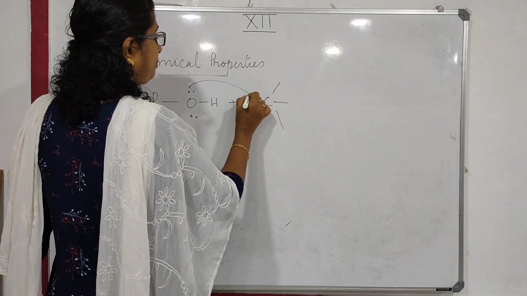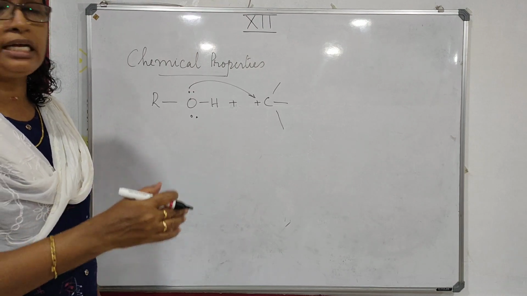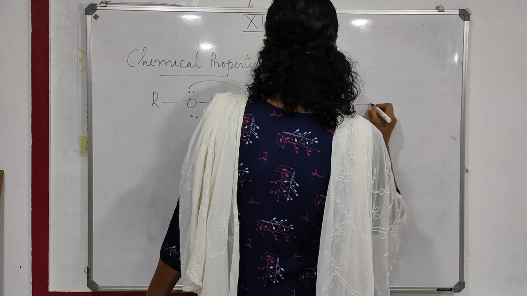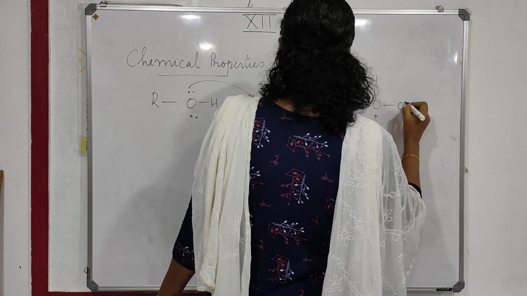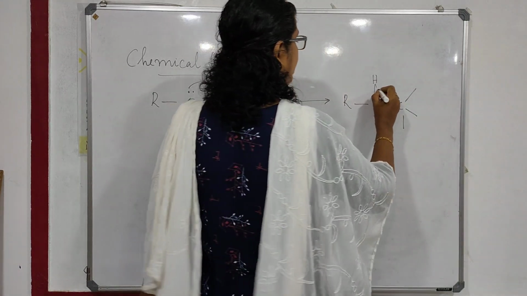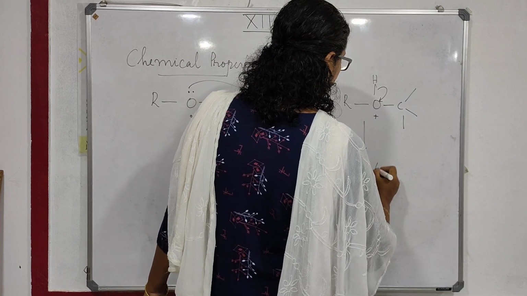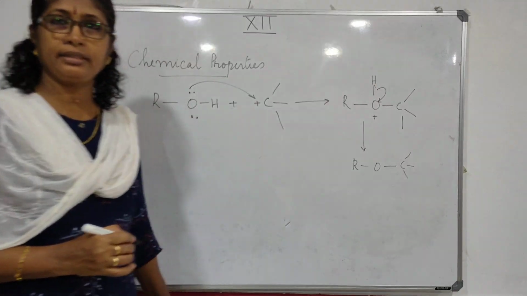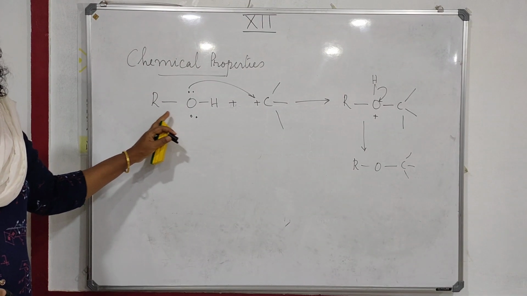This lone pair can be donated, so it acts as a nucleophile. Electrons are being donated and it forms a bond with the carbon, giving a compound ROC. Here the alcohol molecule is acting as a nucleophile.